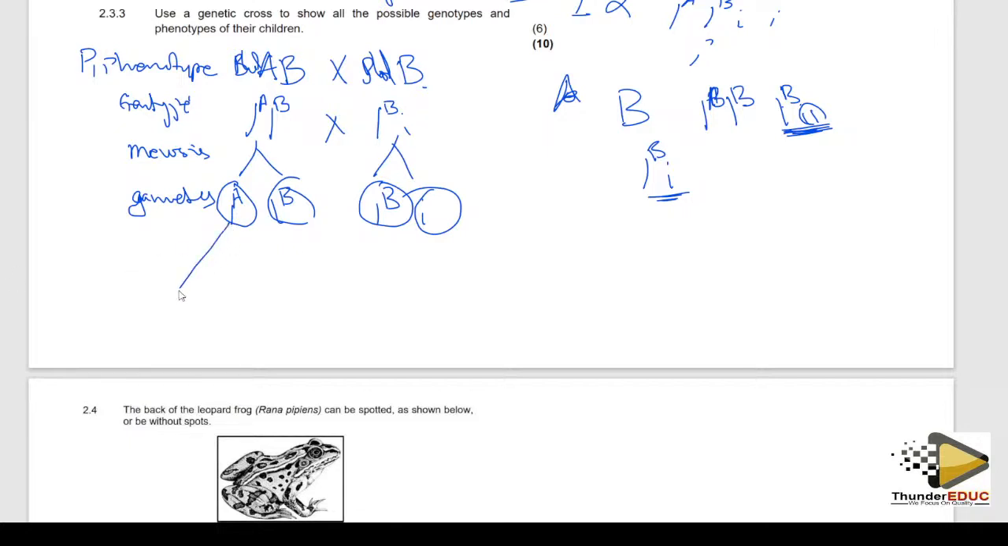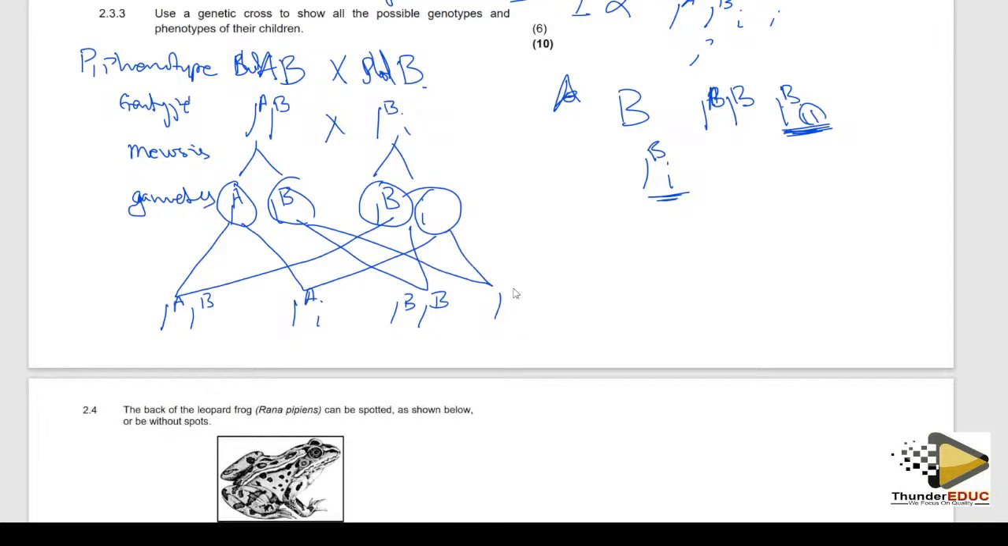After that, you go to crossing. Yes, you can use a Punnett square or you can cross direct. A, and then this is B, and then this with this is going to be A, I, and then this with this is going to be B, B, and then this with this is going to be B, I. So how do you call this? We call this fertilization. And then how do you call this? We call this offspring. And then how do you call this? This is the F1 generation.